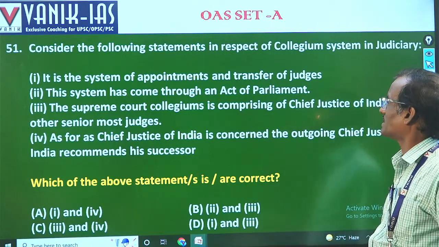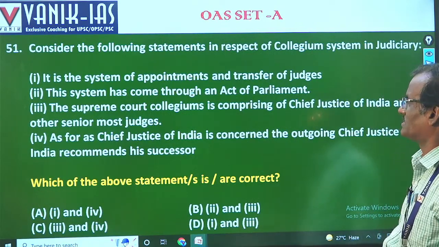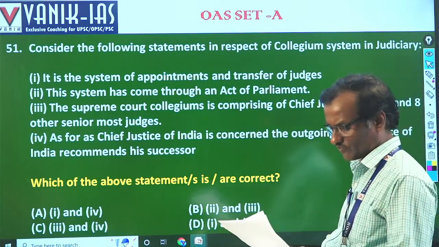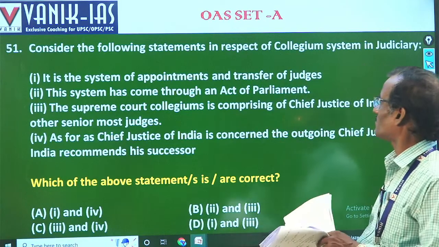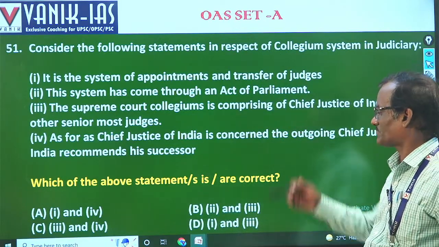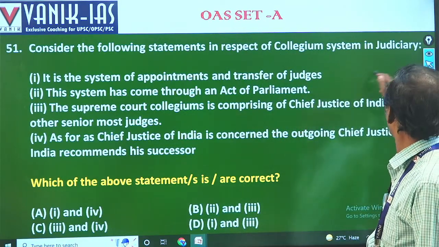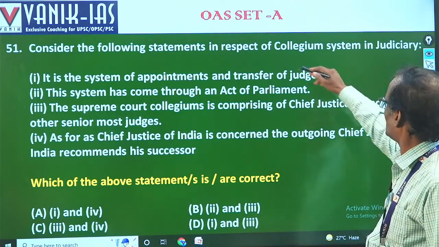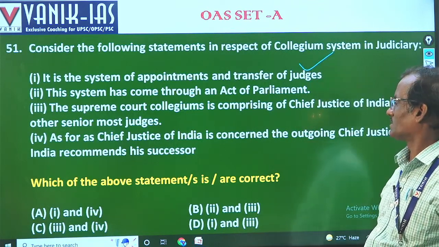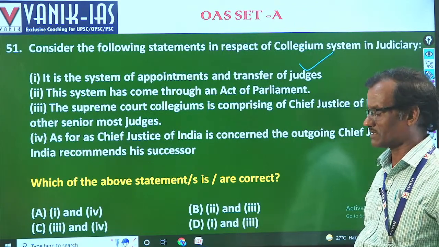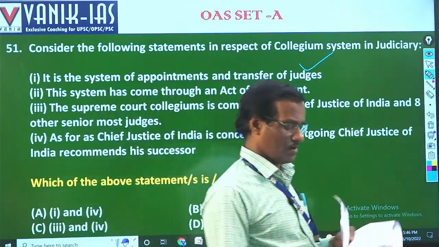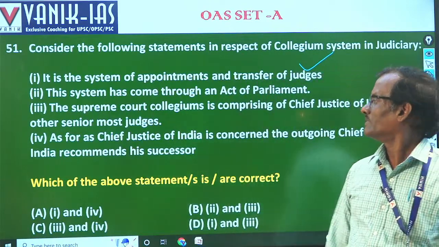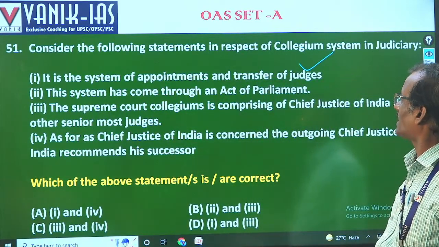Consider the following statement in respect of collegium system of judiciary. Collegium system. Okay. So we have done it. It is the system of appointment and transfer of judges. Okay, take it granted. It is also a collegium system. It is the system of appointment and transfer of judges of Supreme Court and High Court. Okay, that is correct.